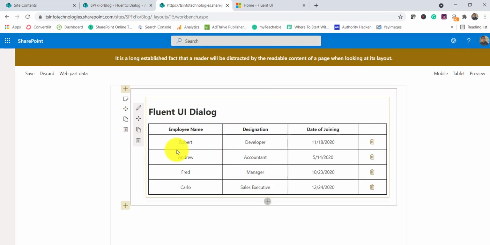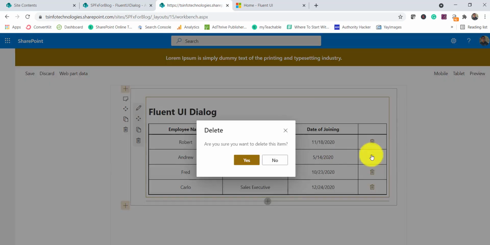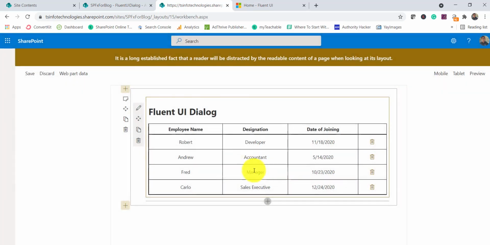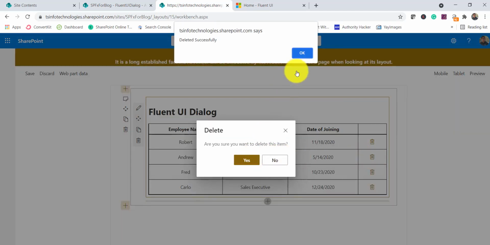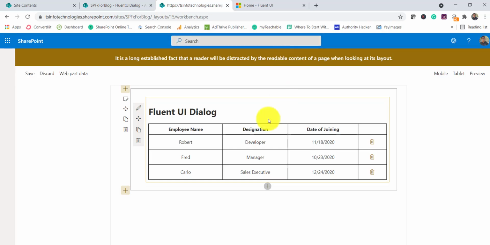You can see there are 4 items, and if you click on any delete button, you can see a yes/no dialog box coming. If you say no, then nothing will happen and the dialog box will close. And if you click on yes, you will see it shows a successful message, and once you click on OK, you can see here 3 items are there. A pretty simple example, I just wanted you to use it.